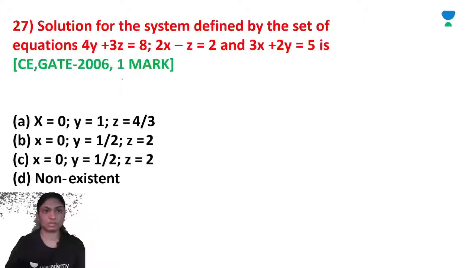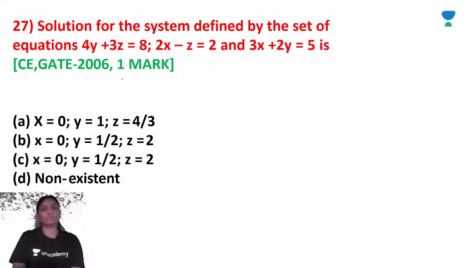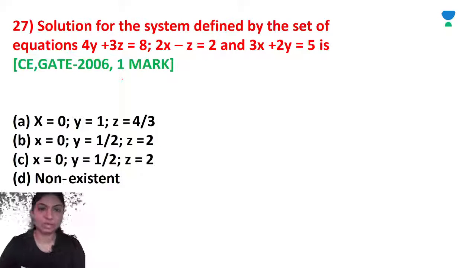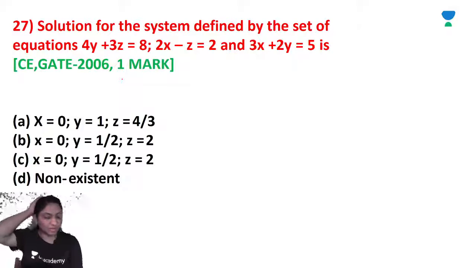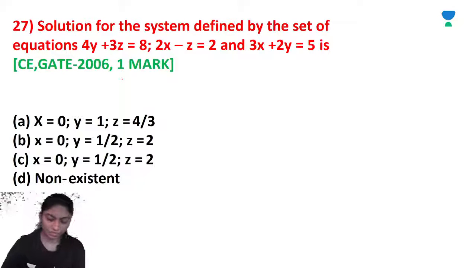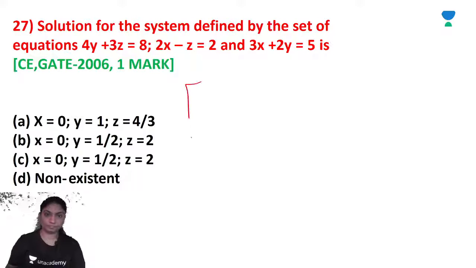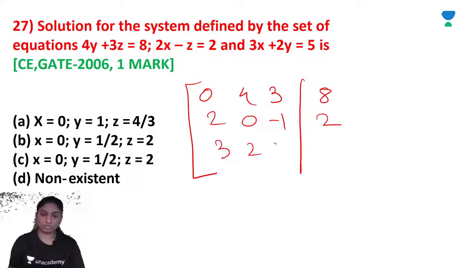Now next. The solution for the system defined by the set of equations 4y plus 3z is equal to 8, 2x minus z is equal to 2, and 3x plus 2y is equal to 5 is, so x is equal to 0, y is equal to 1, z is equal to 4 by 3. So the augmented matrix for this system is given by [0, 4, 3, 8], [2, 0, -1, 2], [3, 2, 0, 5].